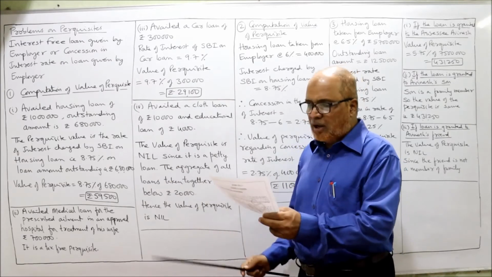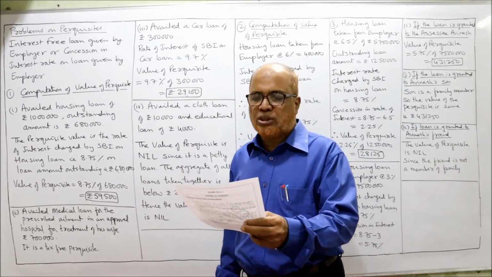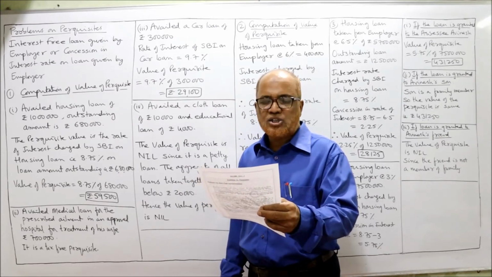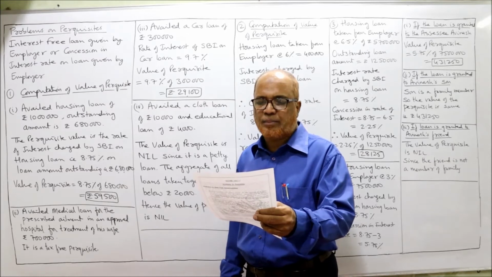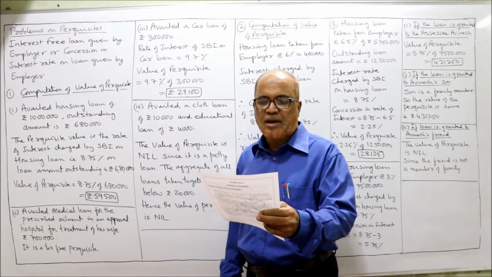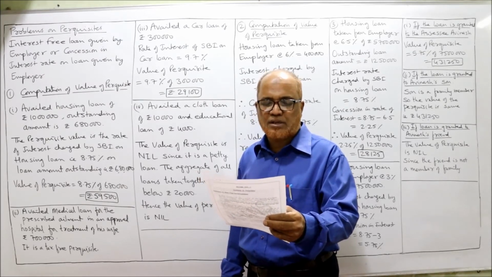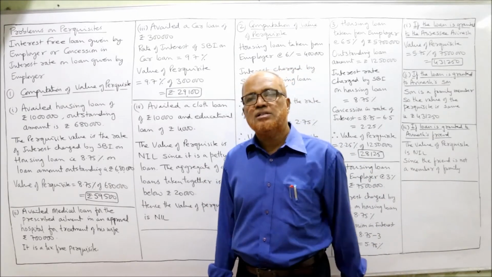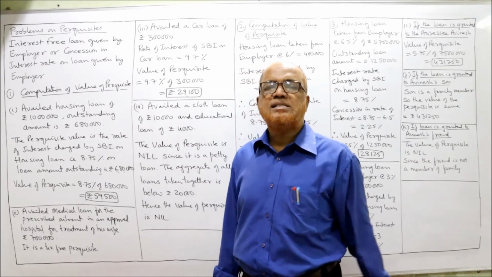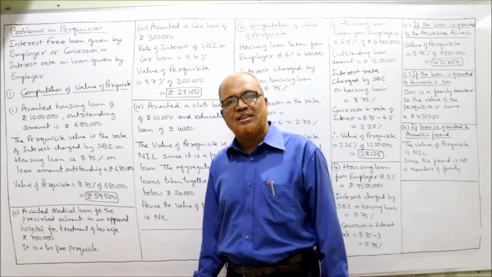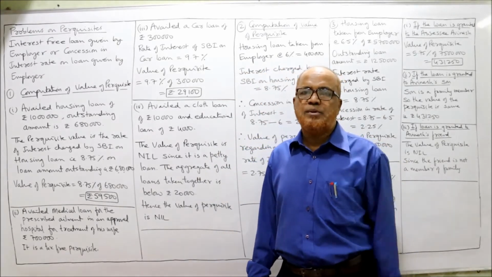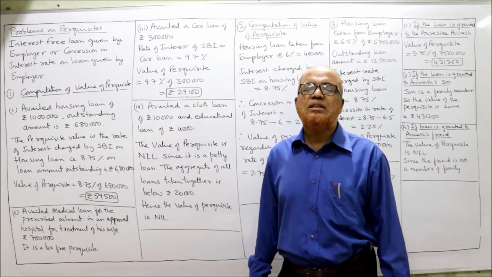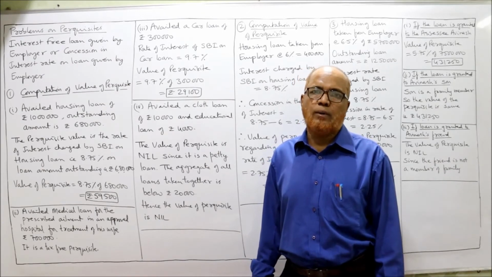Third point completed. Now the fourth point: he availed a cloth loan of rupees 10,000 and an educational loan of 4,000. Interest charged by SBI: housing loan 8.75%, education loan 10.55%, personal loan 12.505%, car loan 9.7%. This is the information given. So in the aggregate, 10,000 plus 4,000, 14,000 rupees is the amount of loan.